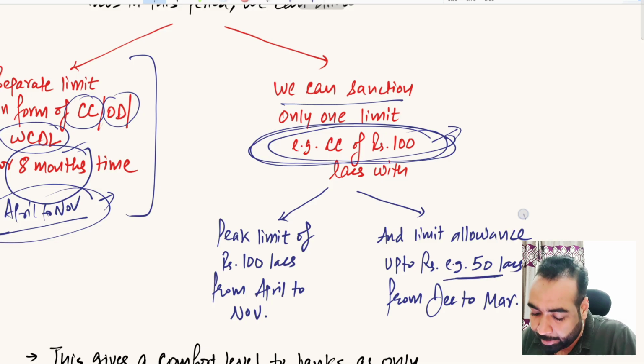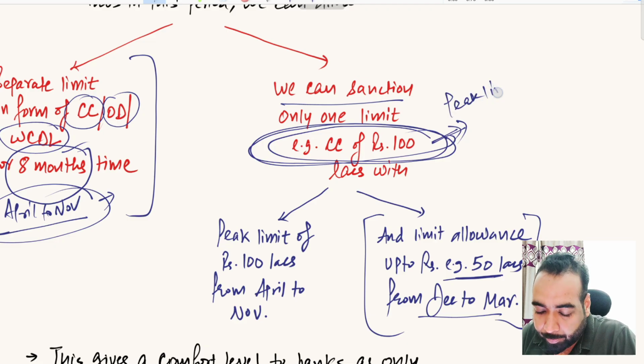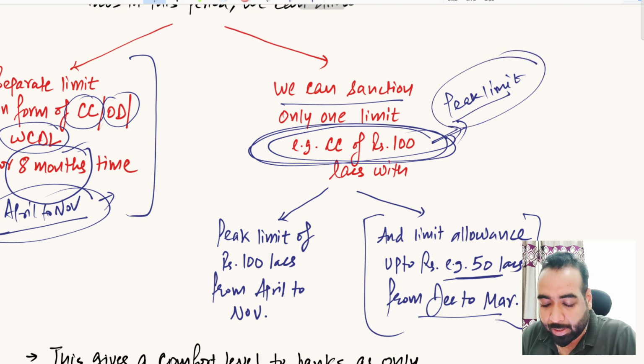It will automatically reduce the limit to 50 lakh rupees from December to March, and from April again it will open up the whole limit of rupees 100 lakh. This is called the peak limit concept. Peak limit concept, you are allowing one single limit in between peak season and non-peak season.